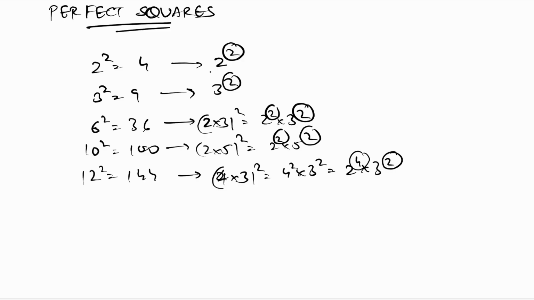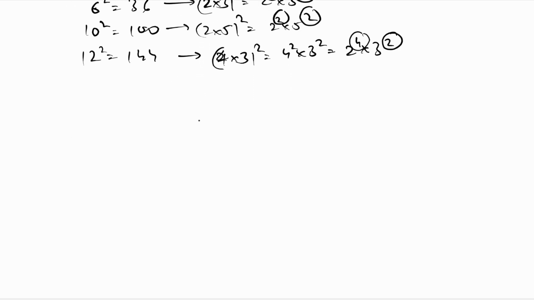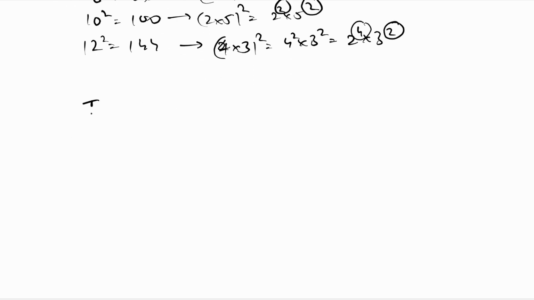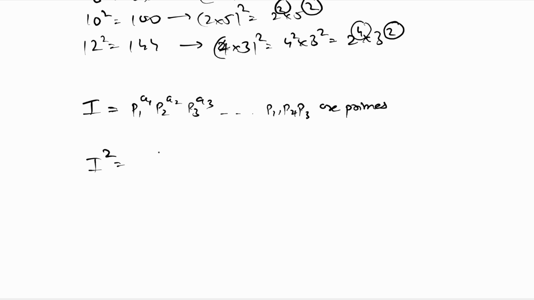So let's try to prove the general statement here. Suppose I consider an integer I whose prime factorization looks as follows: p1 raised to a1, p2 raised to a2, p3 raised to a3. I'll just consider 3 primes here, where p1, p2, p3 are primes. So for I squared, or basically squaring this integer, the prime factorization can be obtained using the laws of exponents.